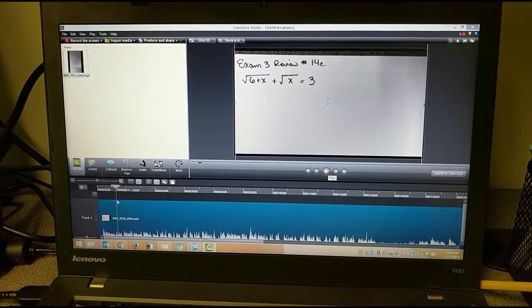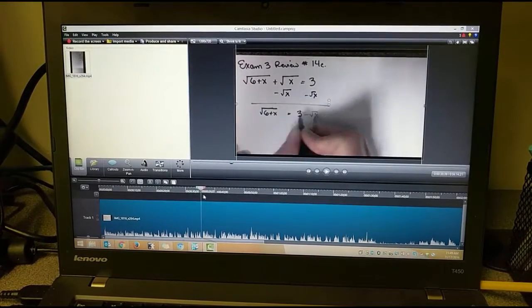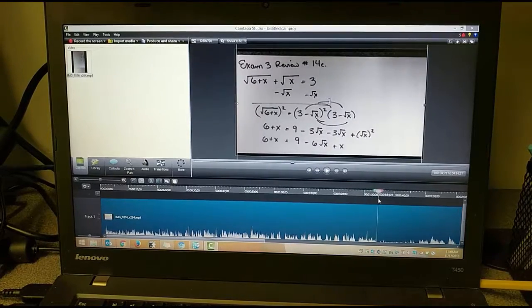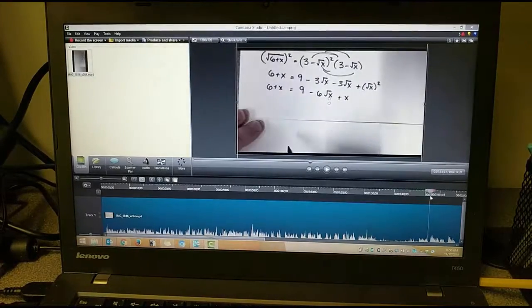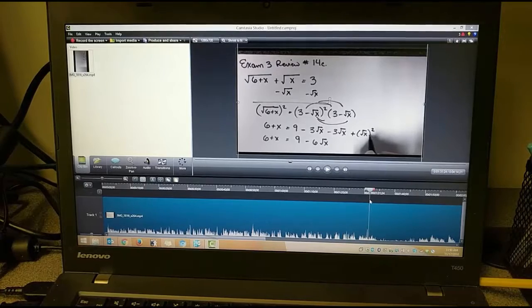Alright, so that sounded a little better. There wasn't as much of a pause in the beginning. Alright, so now I'm going to fast forward my video by dragging this bar, and I'm going to look for the transition between the two people. So right here, I noticed that I stopped speaking, removed the paper, and then the next person started speaking. So I'm going to cut that blank airtime out.